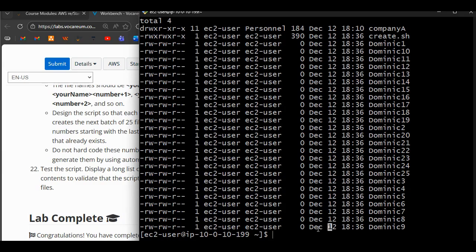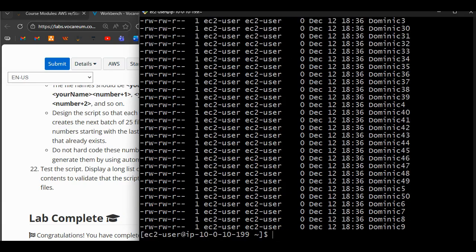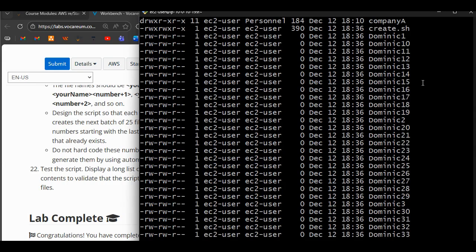So let me run the script again and see if it continues, or it will go back to 1 to 25, or it will continue. Okay, so ./create.sh. Okay, so you see it increases. Okay, so you can see it's increasing. I can see 30, 31, right?